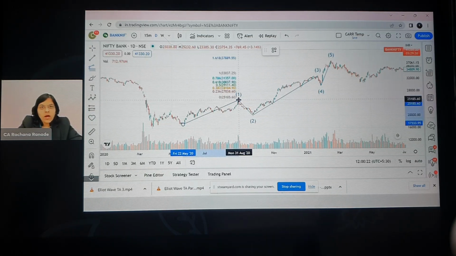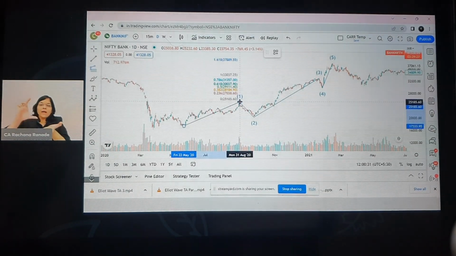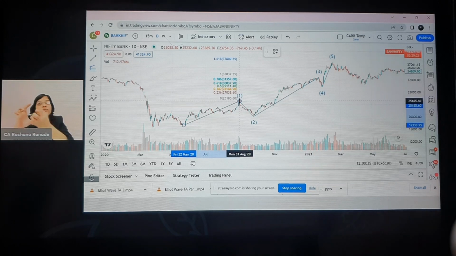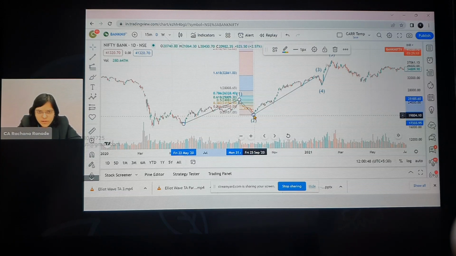I'm going to click here again. But is wave 3 starting from this point? No, wave 3 starts from the end of wave 2, right? So we have to calculate the length of wave 3 from what? From this level, from the wave 3 start. So now again I'm going to pull my cursor here. Ideally I should stop here, okay? I will stop here if you want. But then how do I calculate this? So for ease of purpose, I'm now just going to drag it to the right.